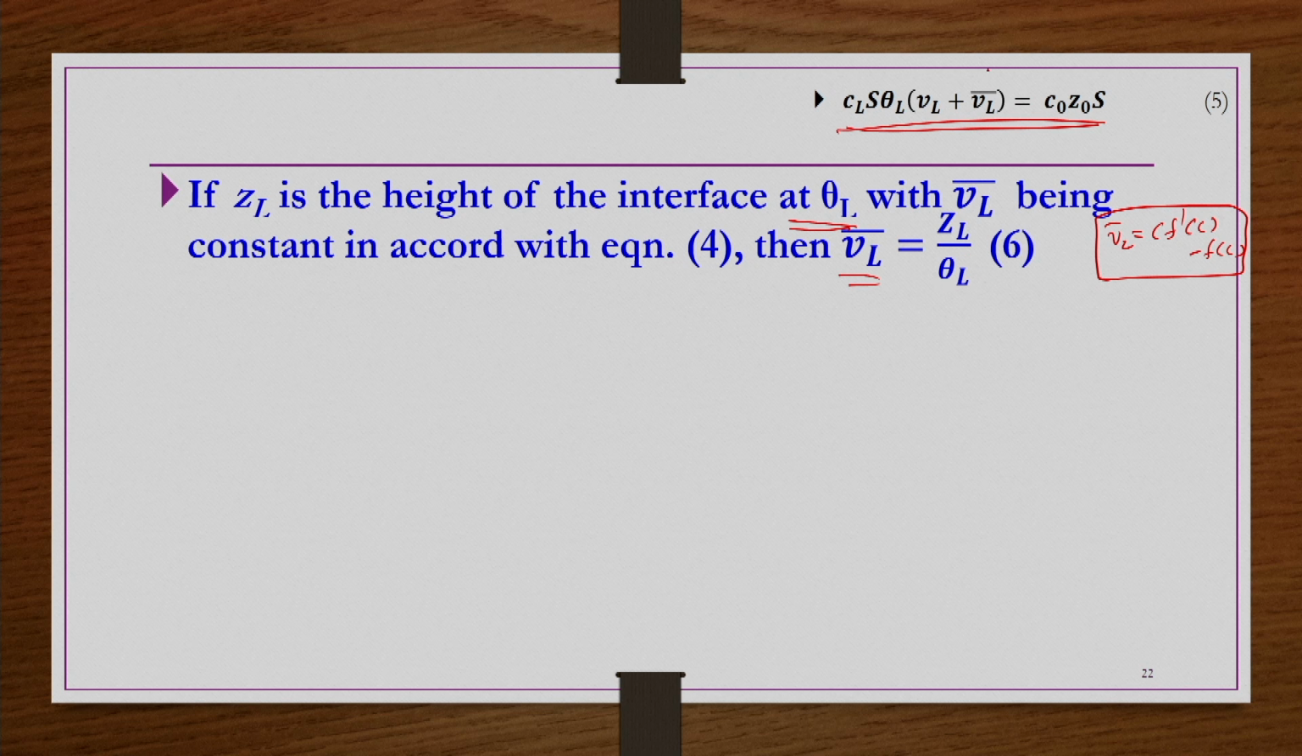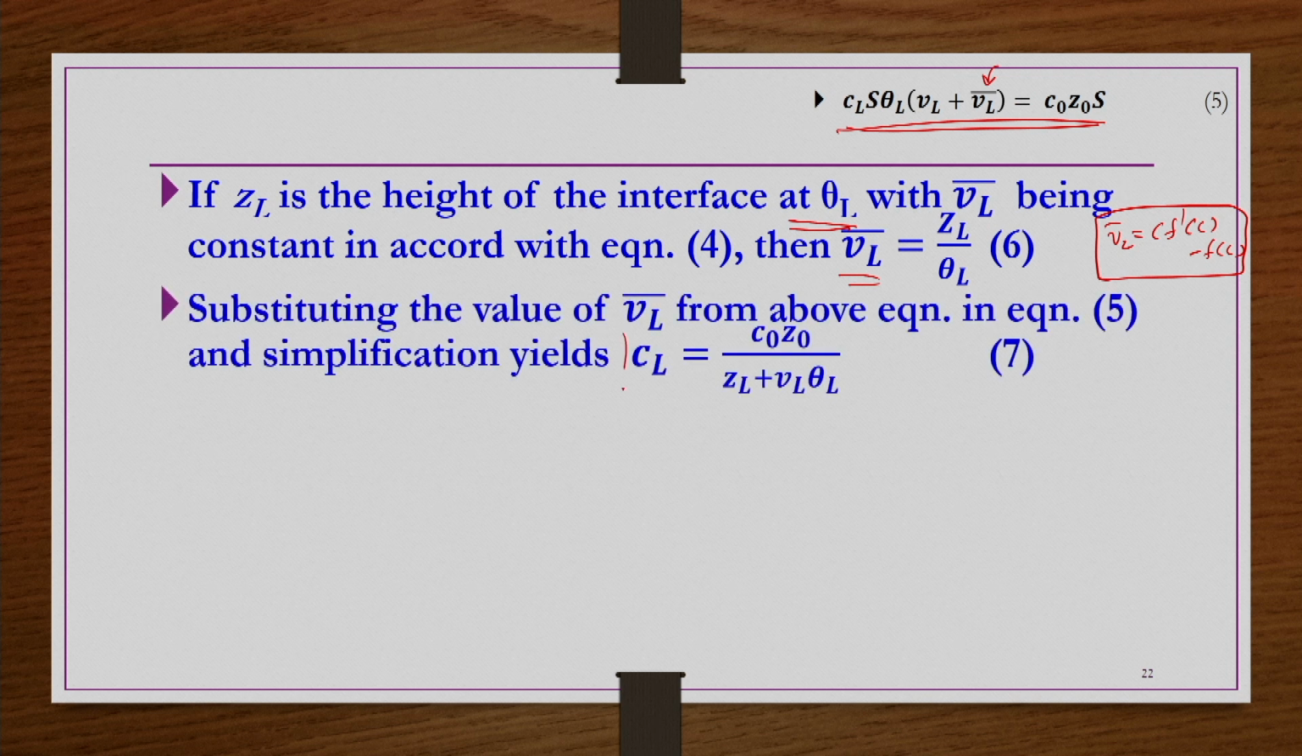So in place of V_L bar you substitute Z_L by theta_L and simplify this equation. You will simply get the concentration of solids in that particular layer: C_L equals C naught Z naught divided by (Z_L plus V_L theta_L). We started by finding the importance of this layer, then its rising velocity, and then the concentration of solids. Those things are now known: V_L bar equals Z_L by theta_L.